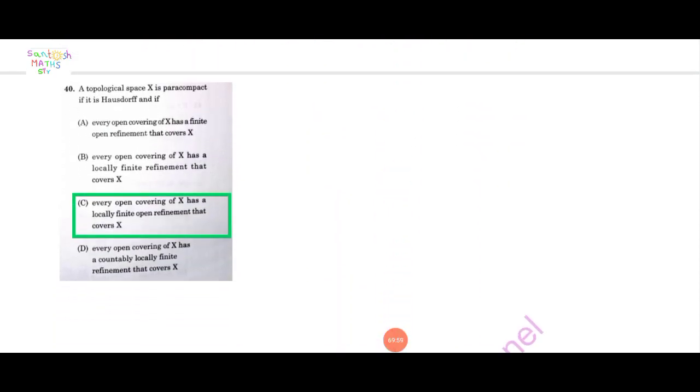Next question, number 40. A topological space X is paracompact if it is Hausdorff, and if every open covering of X has a locally finite open refinement that covers X. Here option C is correct. This is the direct result, direct statement.